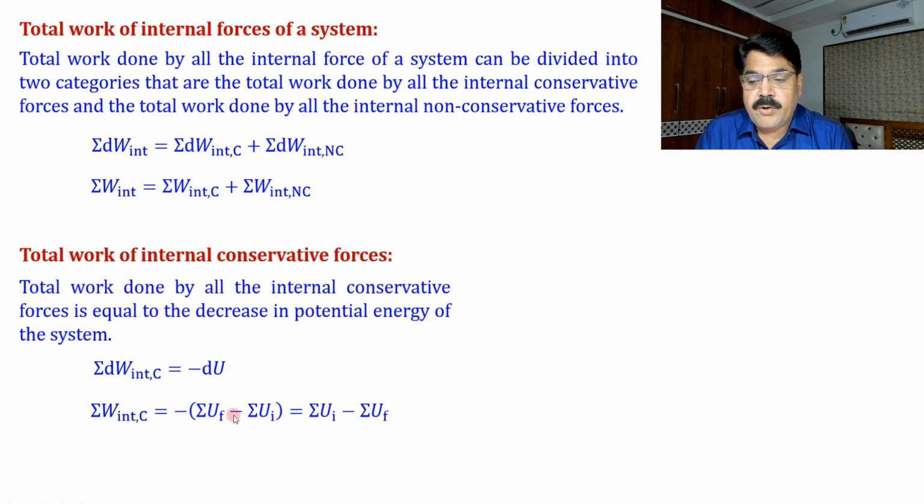If you open the bracket, it becomes summation U initial minus summation U final. In this way we can account for the total work done by all the internal conservative forces as the decrease in potential energy of the system.